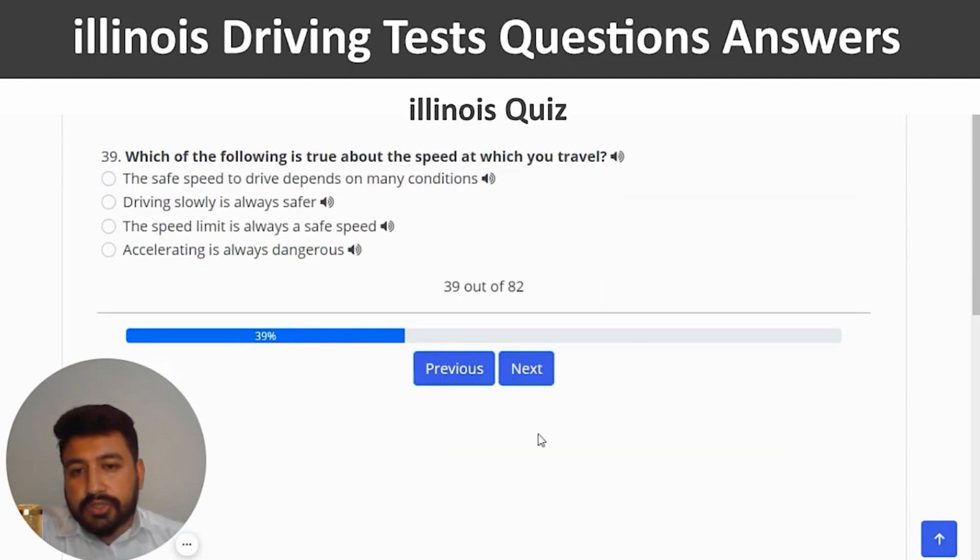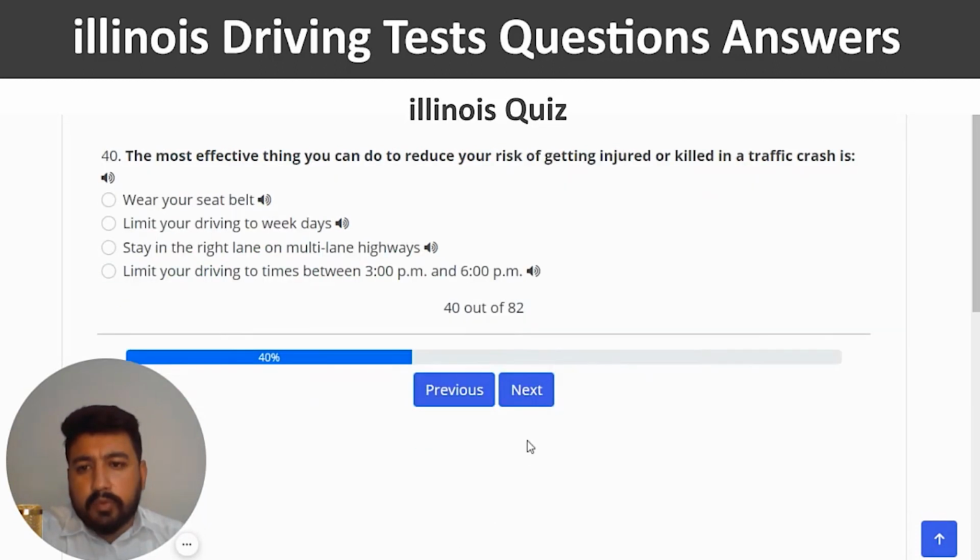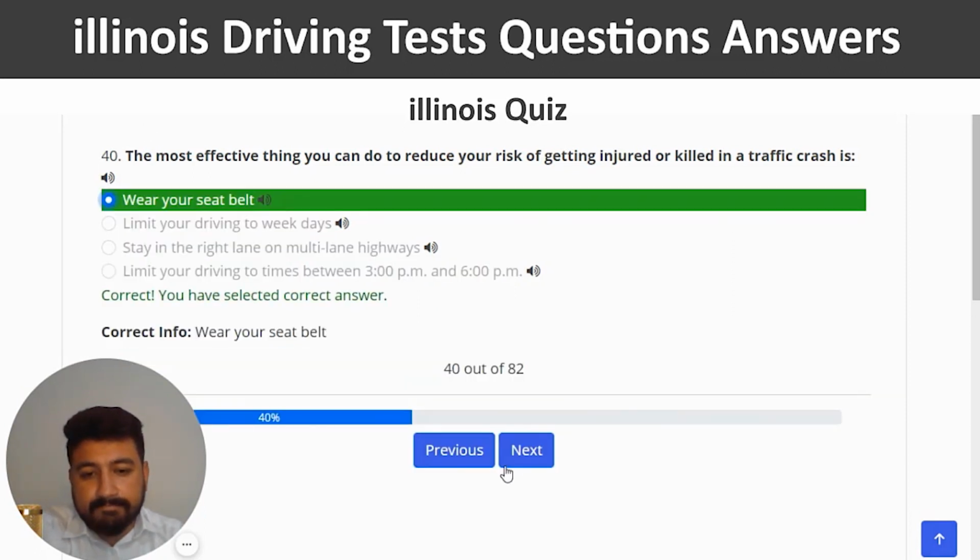Which of the following is true about the speed at which you travel? The right answer is the safe speed to drive depends on many conditions. So let's click on the first option, correct and next. The most effective thing you can do to reduce your risk of getting injured or killed in a traffic crash is. So let me choose the first option, which is wear your seatbelt. So first option, yeah, next.